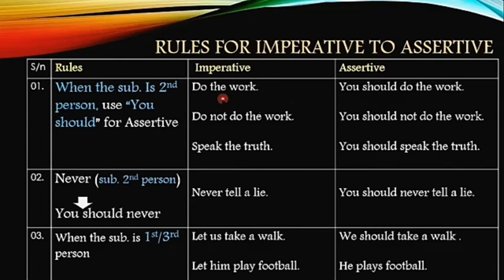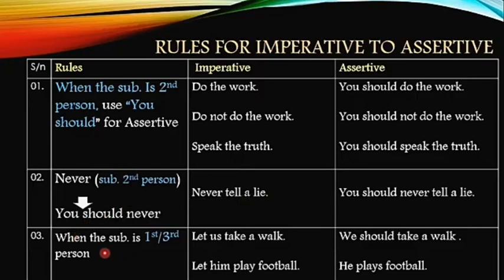So, if the imperative sentence says "Do the work," "You should do the work" is the assertive form. Do not do the work, you should not do the work. Speak the truth, you should speak the truth. That means the first person is advising the second person. That's why we are using "you" and then "should." Rule number 2 says, if there is "never" in the imperative sentence and the subject is second person, "you should never" will be used to change it into assertive. For example, never tell a lie. You should never tell a lie.